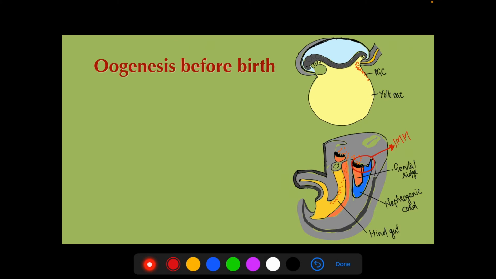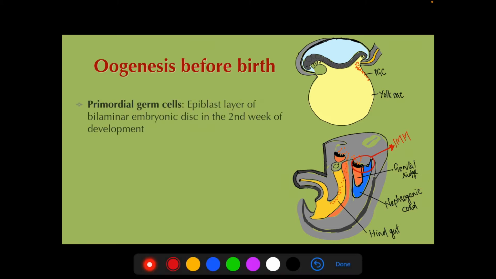It starts from oogonia. But where do these oogonia come from? Oogonia are derived from primordial germ cells. Now, where do the primordial germ cells come from? The primordial germ cells derive from the epiblast layer of the bilaminar embryonic disc. The bilaminar embryonic disc is formed in the second week of development. It consists of an upper epiblast layer and a lower hypoblast layer.